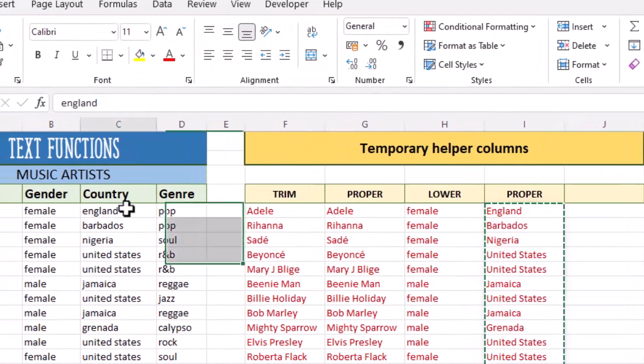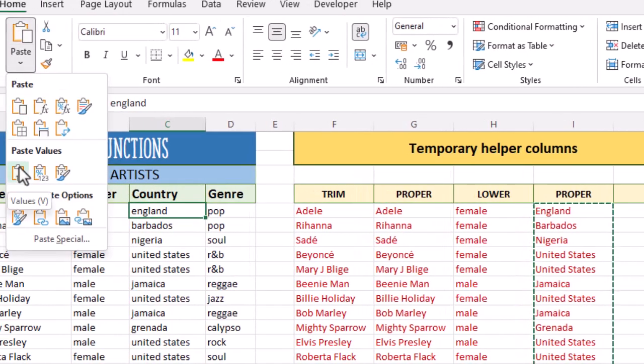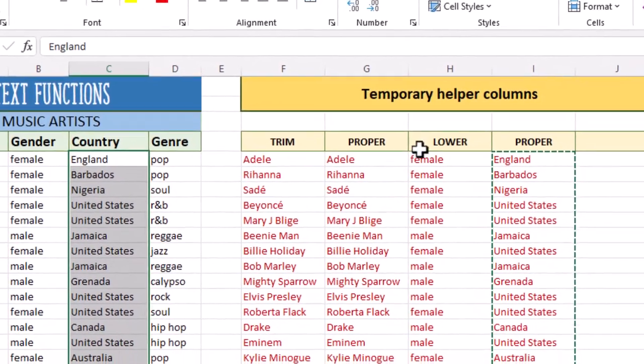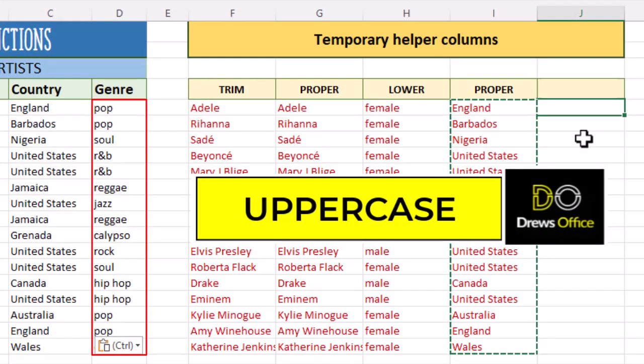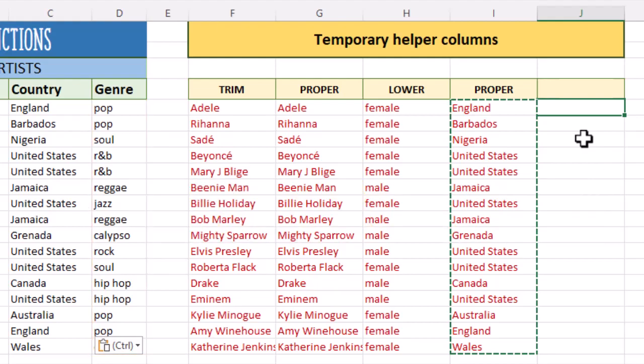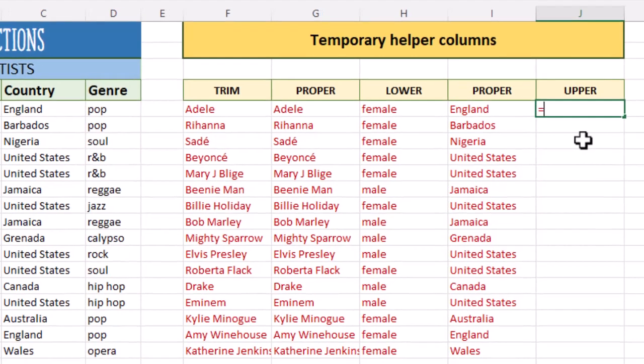Copy, paste our values. Finally, the genre column. We want it all to appear in capital letters. The function we need is called upper.